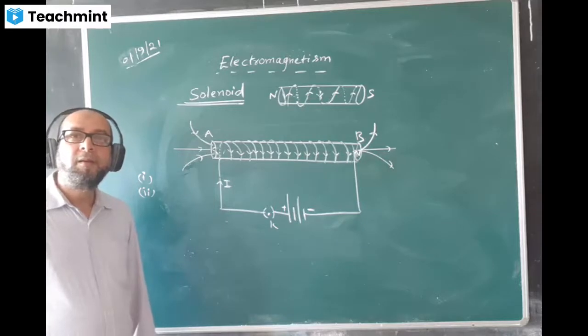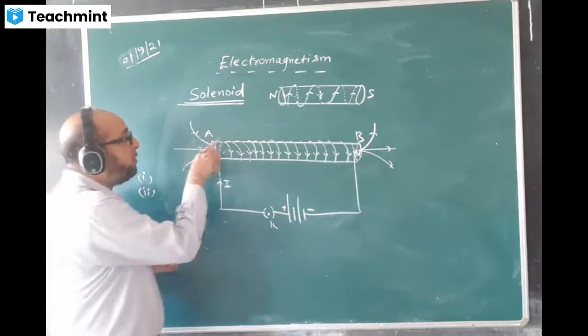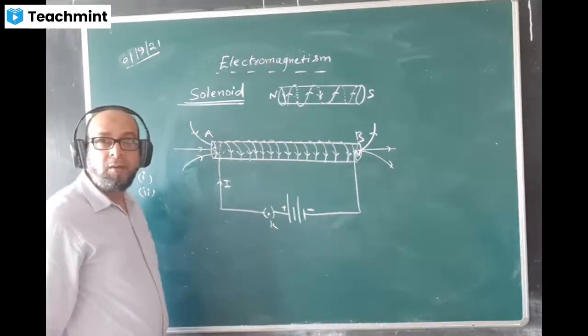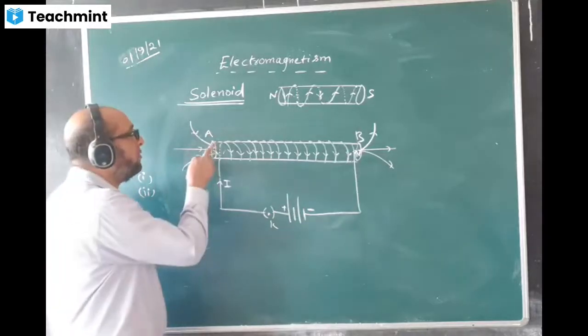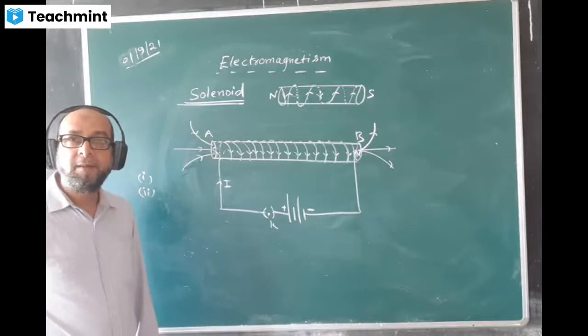Yes, sir. In a solenoid, you can't use iron because in the iron body also the current will flow. When you touch it, you may get a shock. So you should use an insulating material. You should not use any good conductor.